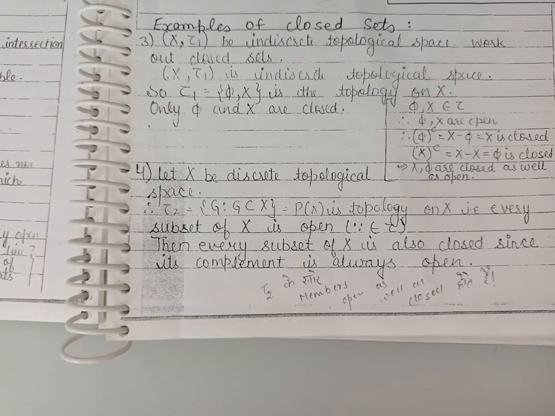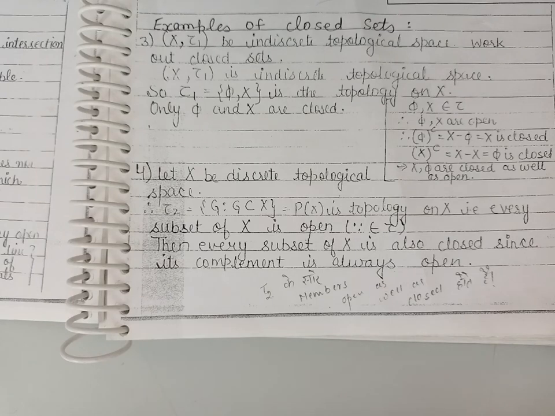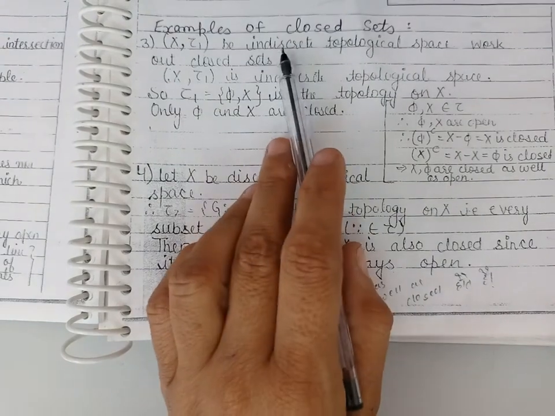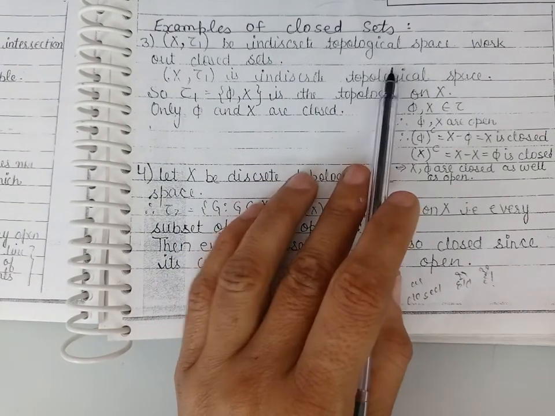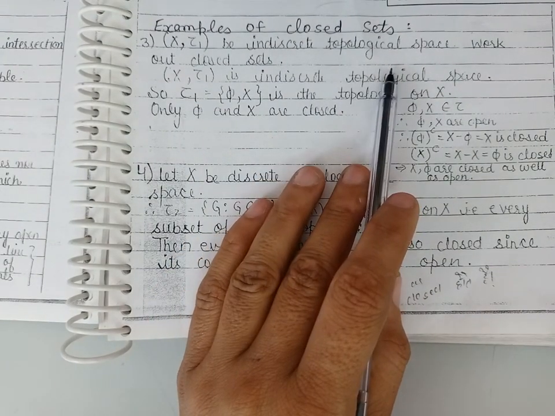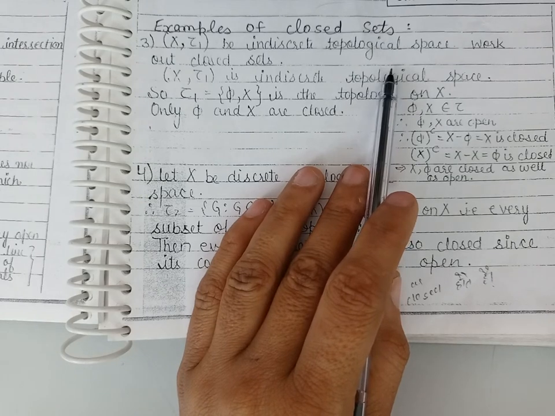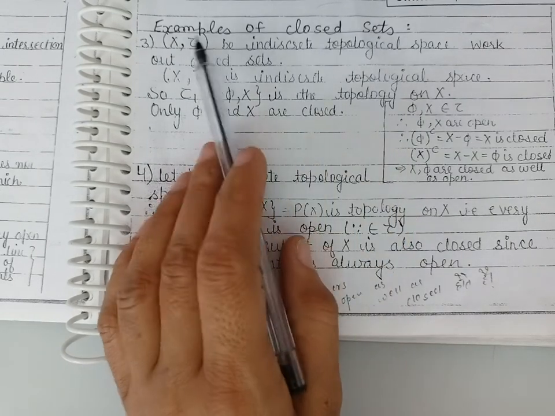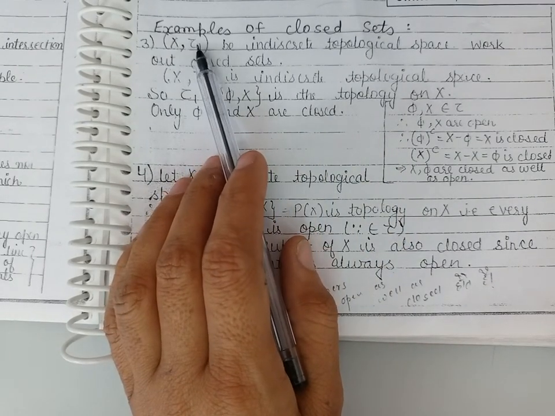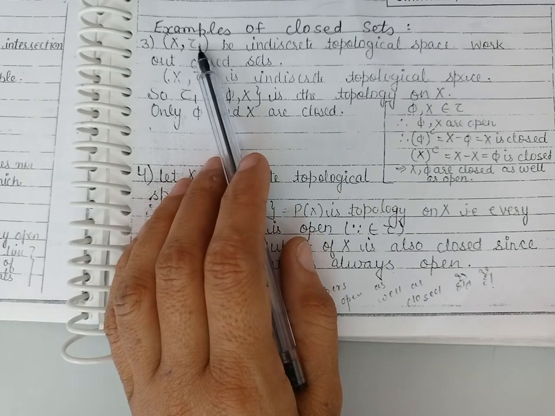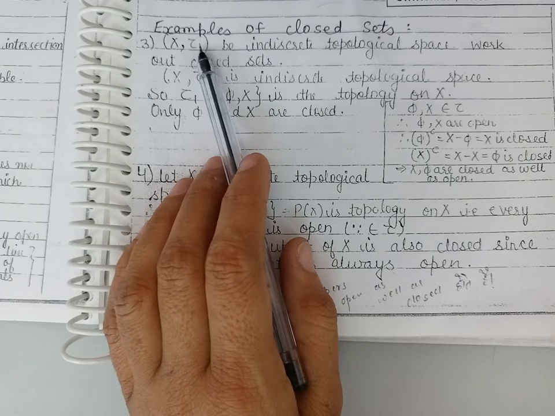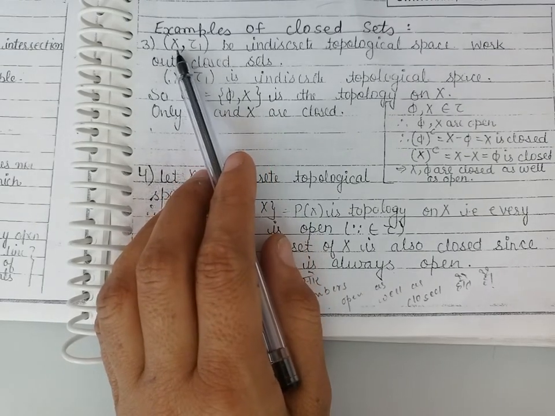Good morning, students. Today we'll discuss the examples of closed sets in topological spaces. So our first example is the indiscrete topological space. We will work out the closed sets in this topology τ1. The indiscrete topology consists of only two members, the set phi and the set X.